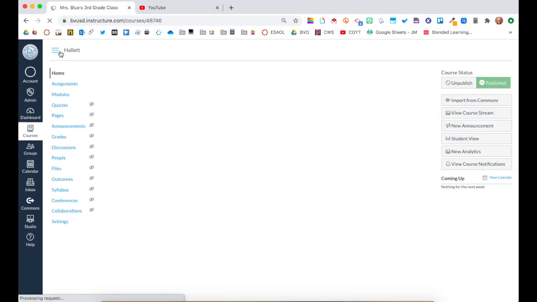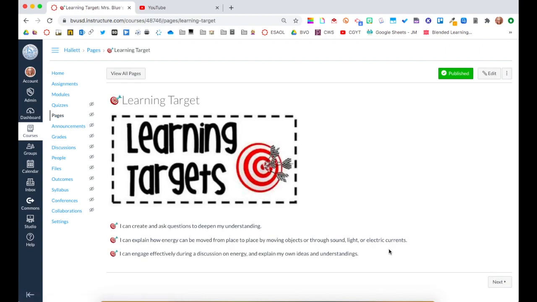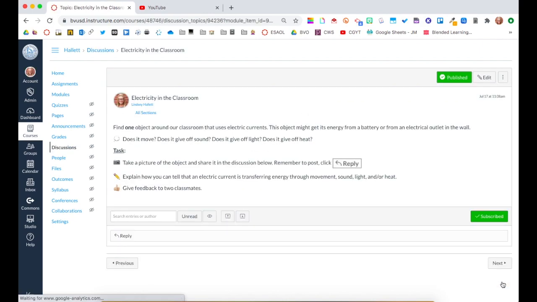I'm going to click back home. Students will click ILET and it will take them directly to the first page in the module. I always like to include the learning targets to begin with so students know what learning will take place throughout the module. After they read through the learning targets, they click Next to move on.